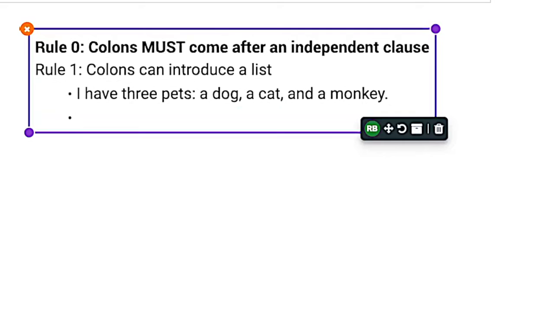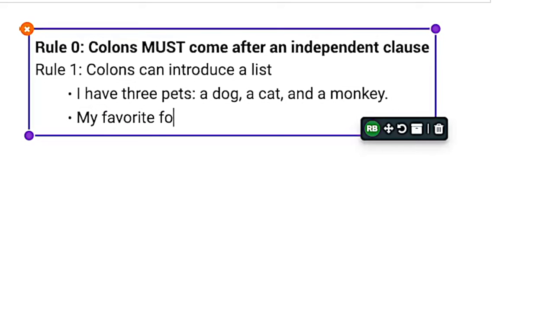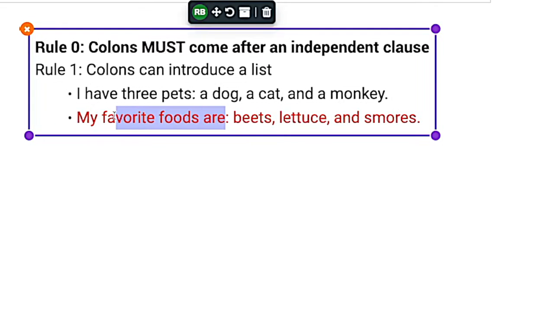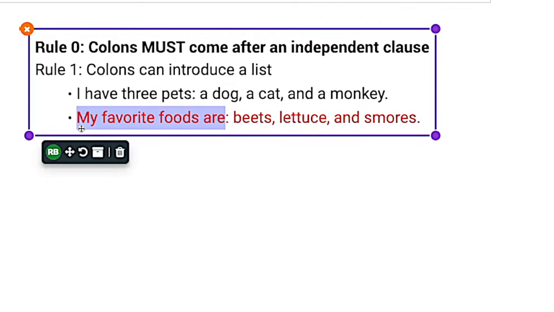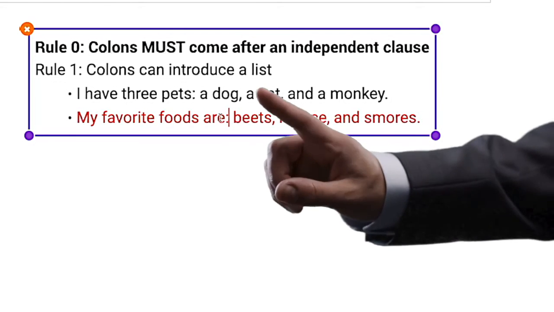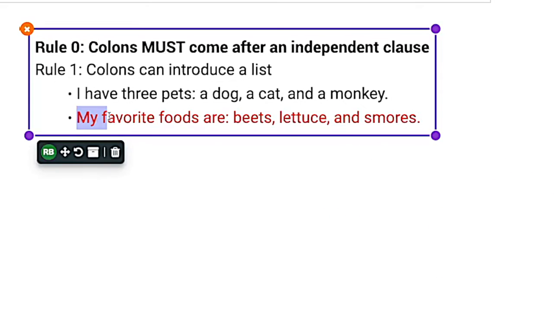But if we have my favorite foods are: beets, lettuce, and s'mores, this is not okay because we do not have a full independent clause. We can't say my favorite foods are and then just end with a period, right? So this is an incorrect use of a colon. We would not want this. I'm just going to leave this in red here to show you that this is not going to work.